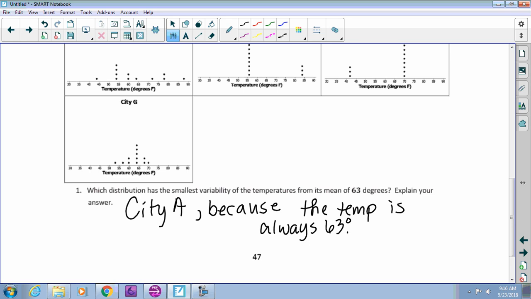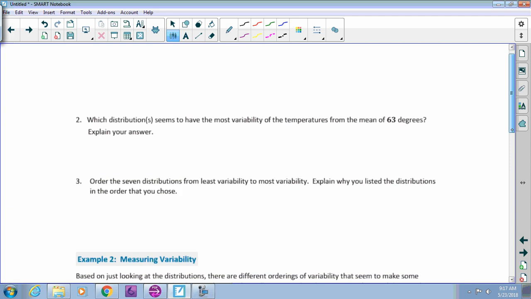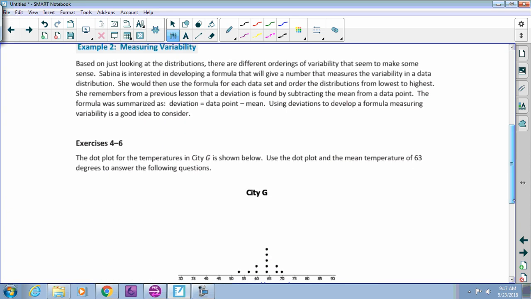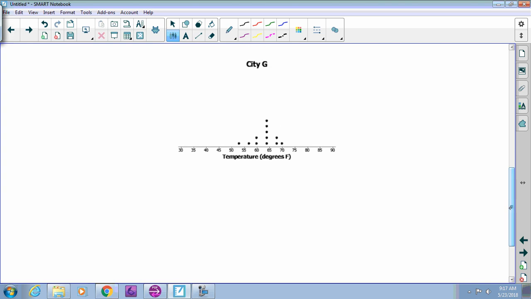All right, so we have these different degrees of variability. We're going to now define this. We're going to skip a bunch of questions because chances are people are watching this video because they are confused on their homework. So if you go to page 48, there's again the dot plot of city G, and we could look at all the dots and say what the temperatures are for each of these. What are the temperatures for city G?